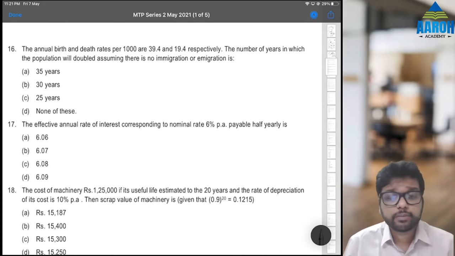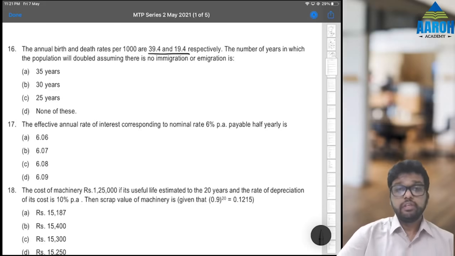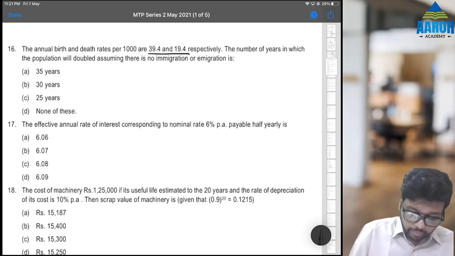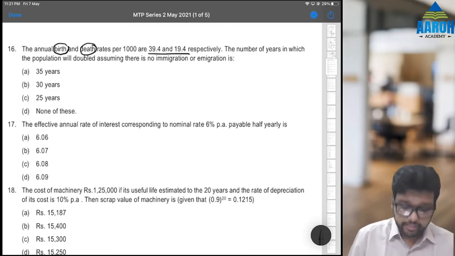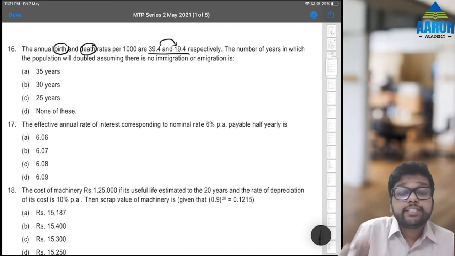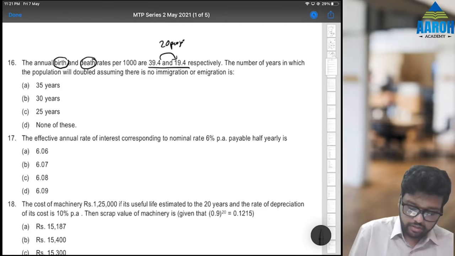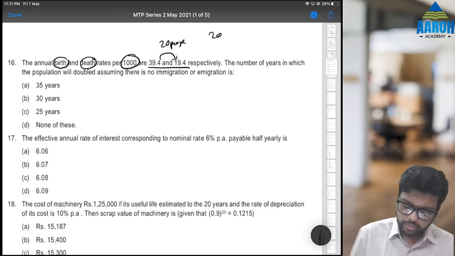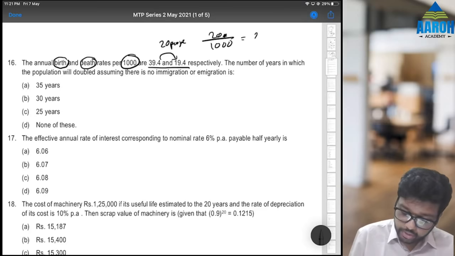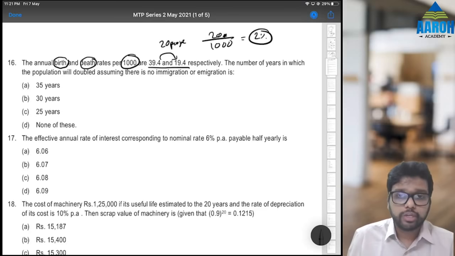Next. Annual birth, okay, again a module question. Annual birth and death rates per 1,000 are 39.4 and 19.4 respectively. So 39.4 people take birth and 19.4 people die during the year. That means how many people increase every year? 20 people, right? But 20 people per 1,000. That means 20 by 1,000. If you say it is 0.02, that is 2%. That means they want to say 2% people increase every year, annual.